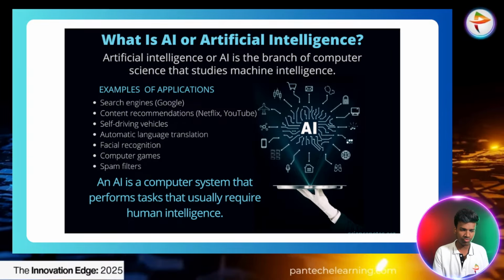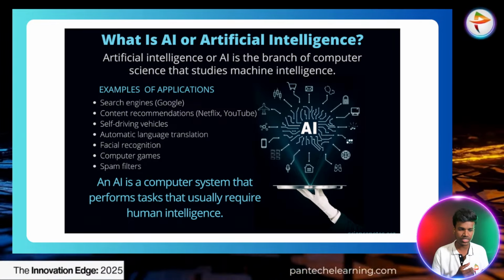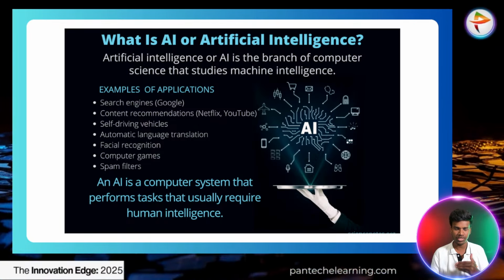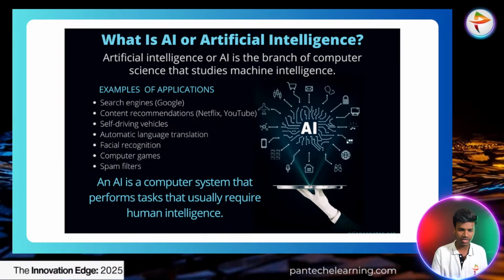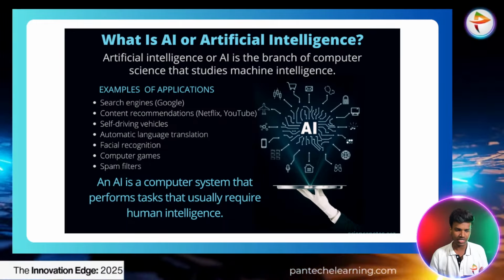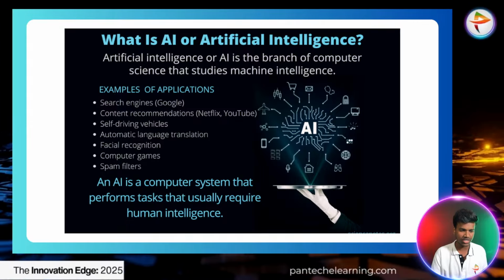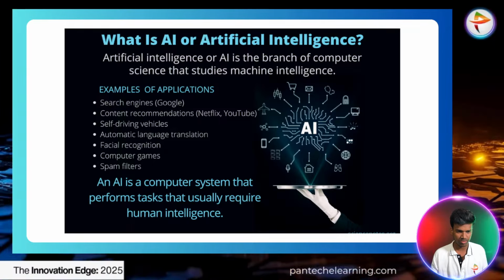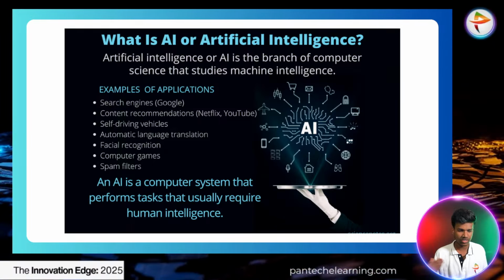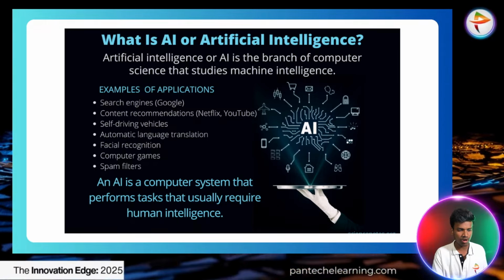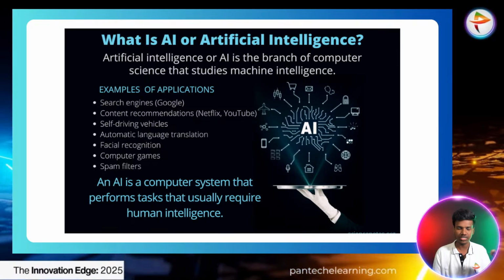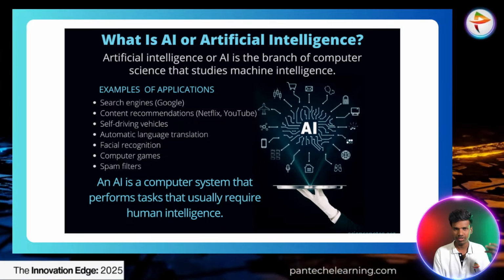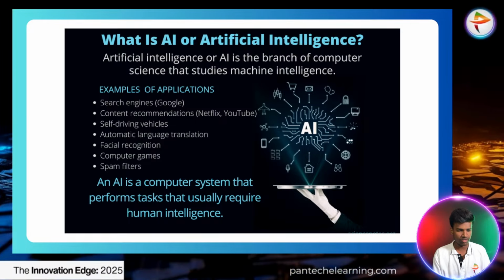Examples of AI applications are search engines like Google, content recommendations like Netflix, YouTube and Instagram, self-driving vehicles like Tesla, automatic language translation like Google Translator, facial recognition, emotion detection, computer games and spam filtering. These all come under artificial intelligence applications, and most of you already know about this.